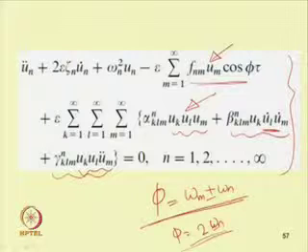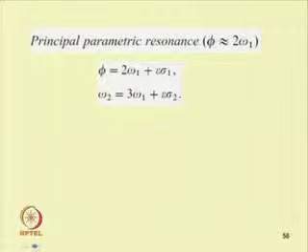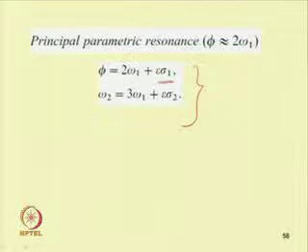So, let us see the case of the principal parametric resonance. In the case of principal parametric resonance, we take phi equal to 2 omega 1 plus epsilon sigma 1, where sigma 1 is the detuning parameter. As we are considering two-mode interaction, that is omega 2 nearly equal to 3 times omega 1, we can also take another detuning parameter, epsilon sigma 2. So, sigma 2 is the detuning parameter, and epsilon is the bookkeeping parameter. So, omega 2 equals 3 omega 1 plus epsilon sigma 2.